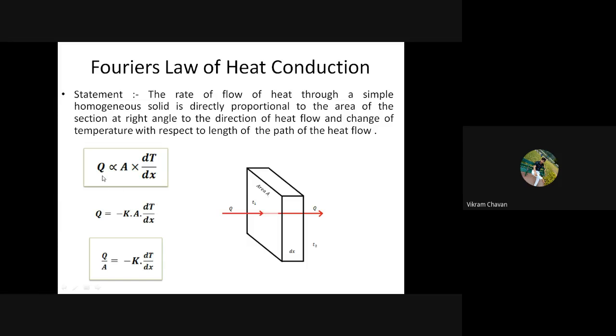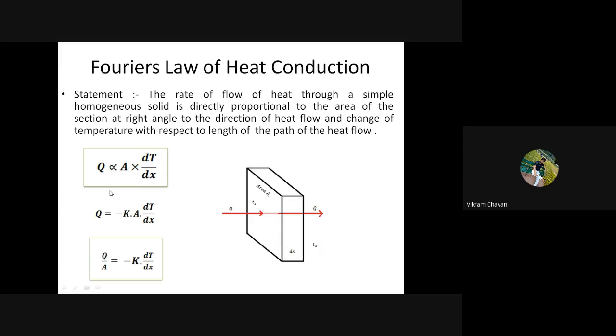Okay, so capital Q is nothing but the rate of heat flow. Rate of heat flow, capital Q, is directly proportional to the perpendicular surface area and the change in temperature with respect to change in length, or we can say the length of the path of heat flow. So write down, Q is directly proportional to capital A multiplied by dt divided by dx.